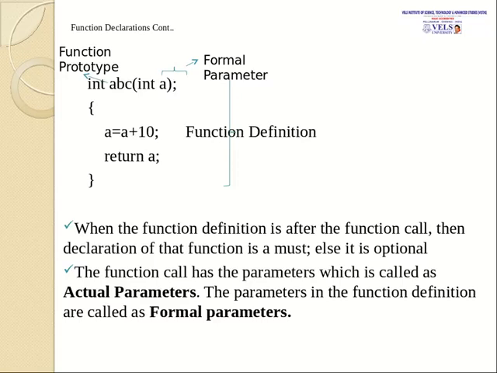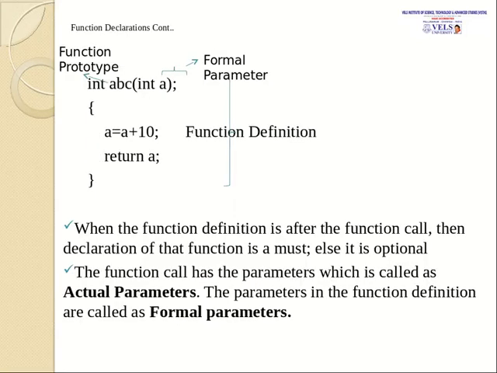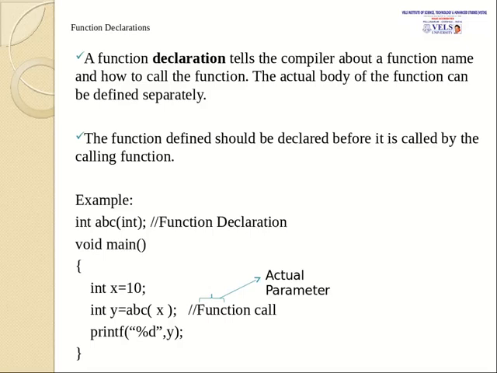Then getting into the function definition, a is equal to a plus 10. Already the value of a is 10. 10 plus 10 is equal to 20. So a will be assigned with the 20 value now. So it will return the 20 to the called function. Here we are called ABC and we assign the value of ABC to y. So 20 will be assigned to y here, and then it will print the value of y here. See, this will be the output for the particular function. It will print y is equal to 20.